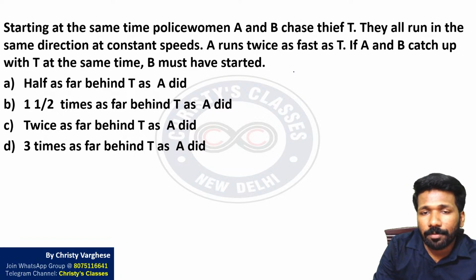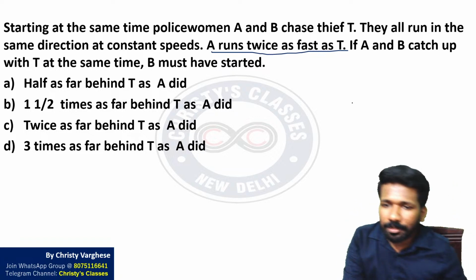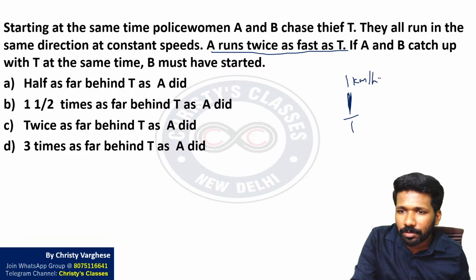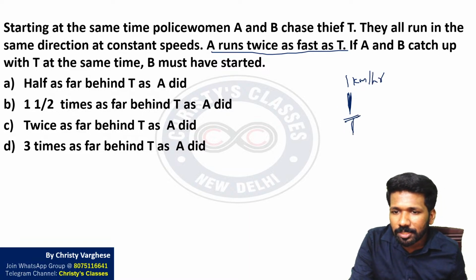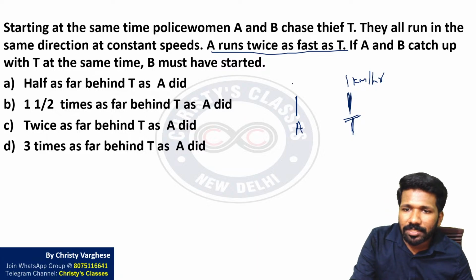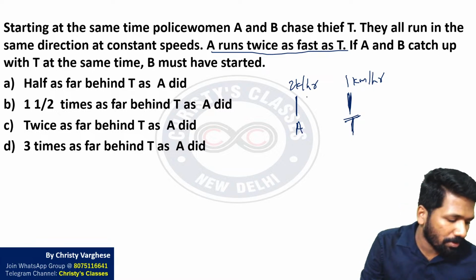Starting at the same time, policewomen A and B chase thief T. They all run in the same direction at constant speeds. A runs twice as fast as T. मतलब T का speed 1 किलोमीटर पर आवर है तो, just an example I am taking. Let us place A somewhere here. A का speed twice है, so 2 किलोमीटर पर आवर है. Taking example method.